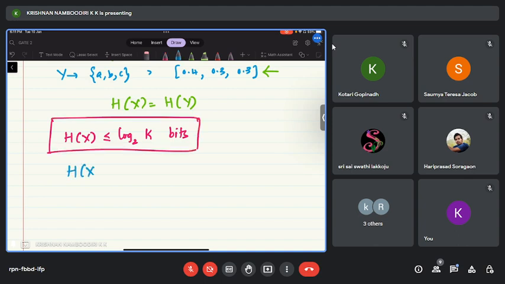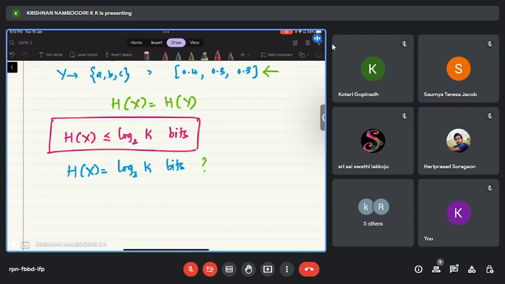H of x equal to log k bits. So for which probability mass function will this happen? Can somebody tell? For a particular probability mass function, h of x will be equal to log k. Can somebody tell what is that probability mass function, or what is the distribution of the random variable? Okay, I will tell.